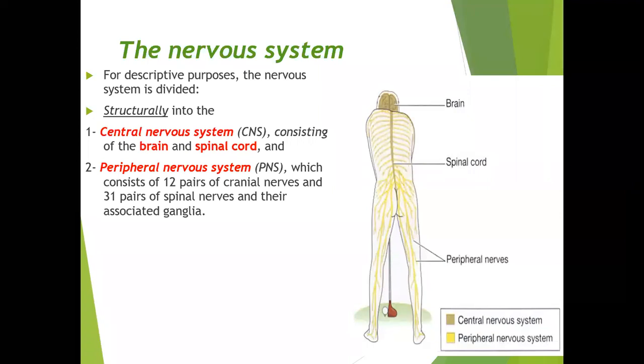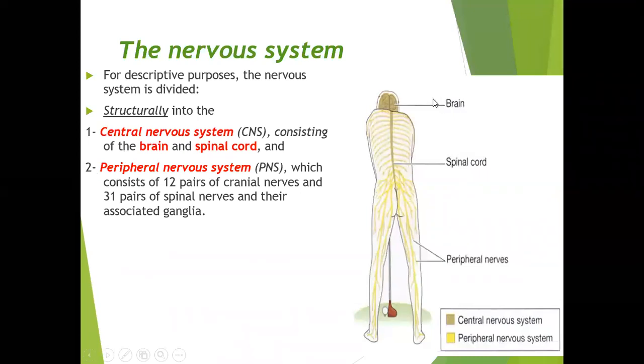To begin with, as you know, the nervous system is a very important system which will be controlling, directing, as well as sensing different forms of sensation from different parts of the body, as well as controlling many organs and systems. For descriptive purposes, the nervous system is divided into two parts: one is the central nervous system and the other is the peripheral nervous system.